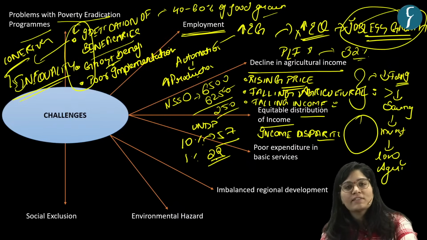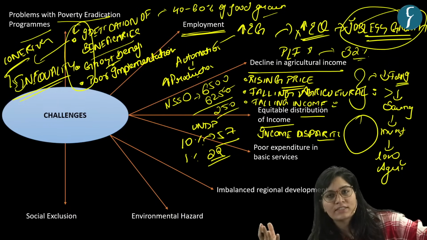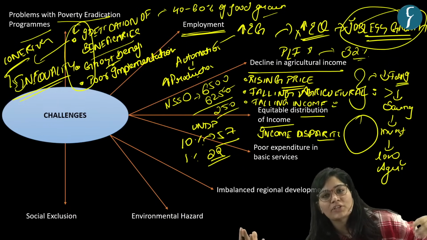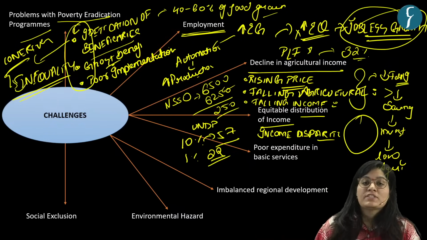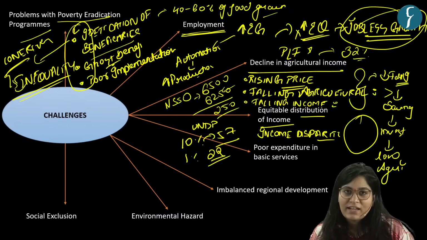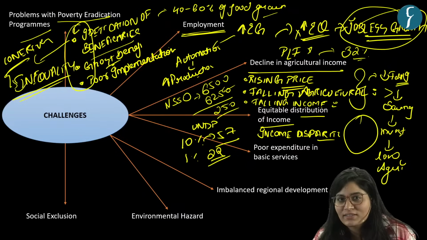So you can see the stark difference between the two segments. That is why benefits of growth are not widely shared. And the time benefits of growth are not widely shared, we will face the problem of not having inclusive growth.